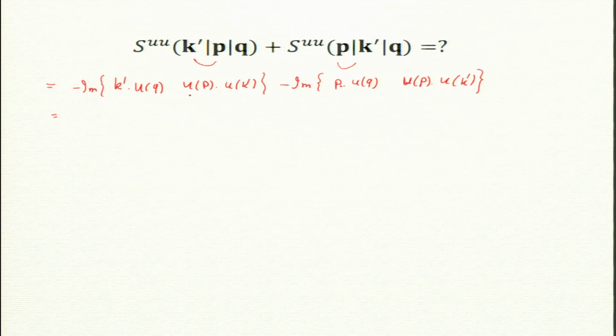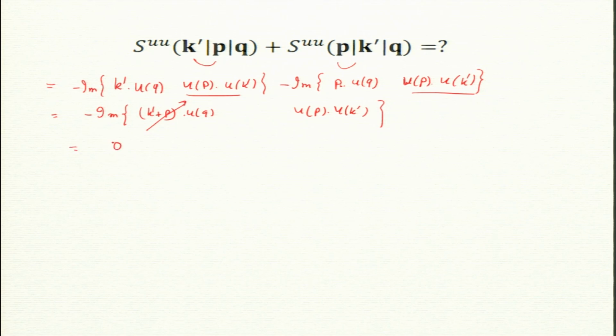Now up and uk prime are common between the two, so I take minus imaginary up dot uk prime outside, and this becomes k prime plus p dot uq. Now, what is this? 0, because k prime plus p is minus q. So this indeed is 0.